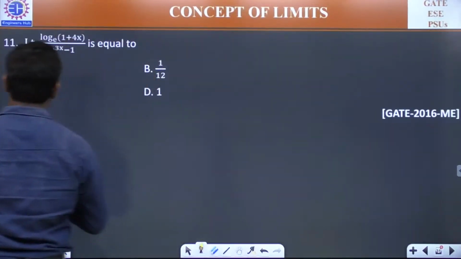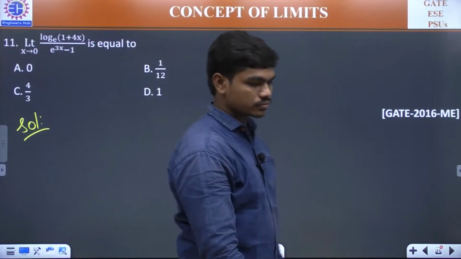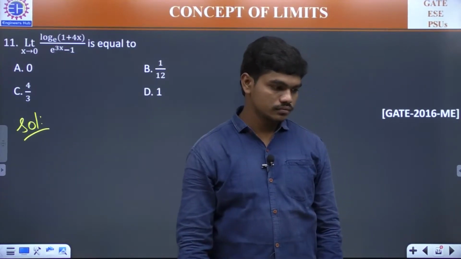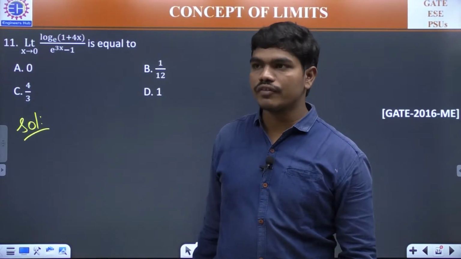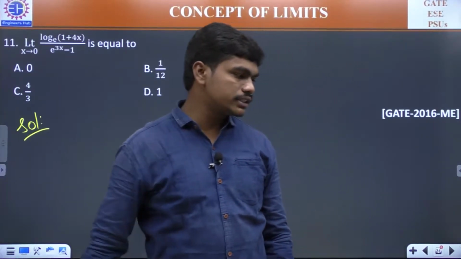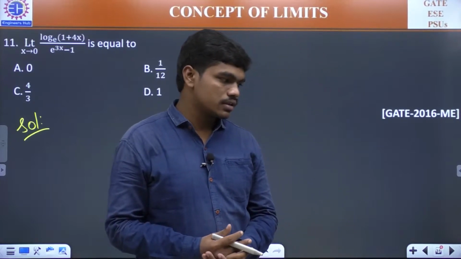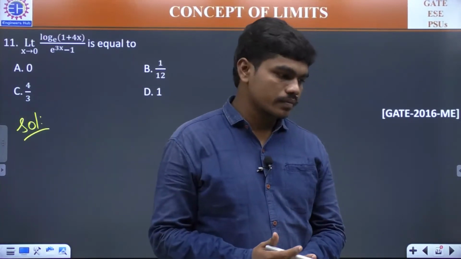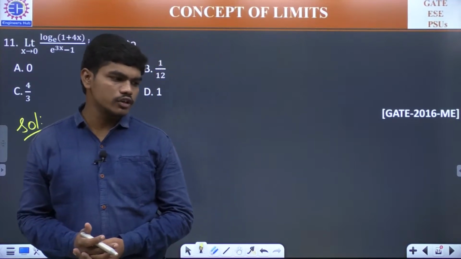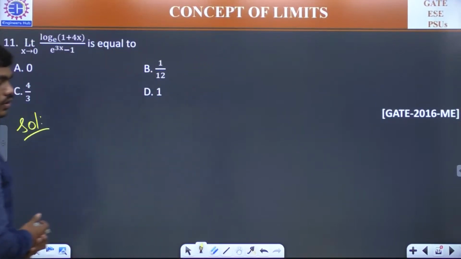Please try to solve this, all of you. If you are putting 0, I think you are getting 0 by 0 form, correct? So you can apply L'Hospital directly. Please try to apply and tell me the answer. C is the answer, 4 by 3. Okay, all of you are getting C.